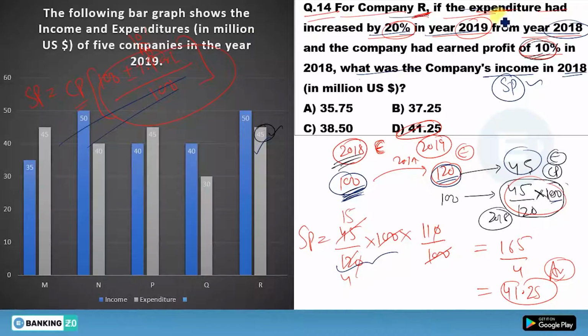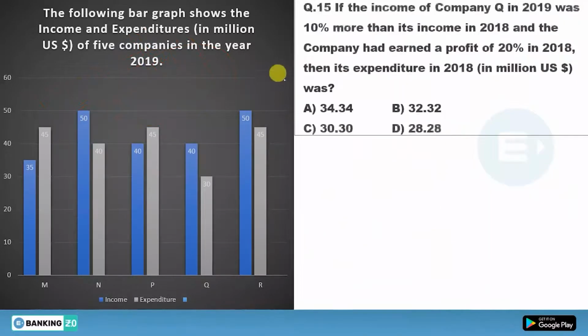The profit is given as 10%, so 100 plus 10 gives you 110. 110 by 100, this 100 will cancel out with this 100. You'll get 45 upon 120 into 110. By cancelling out, 165 by 4 will give you 41.25, and that is the right answer. I hope this concept is clear to you. Now move to the next one. Question number 15.